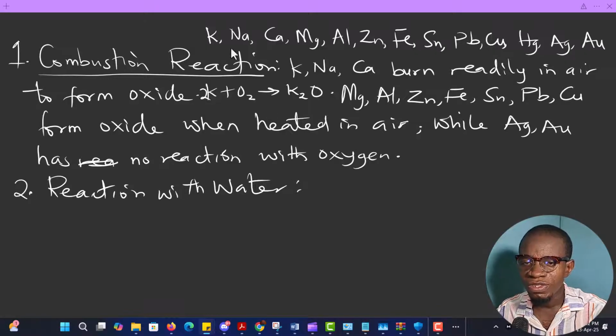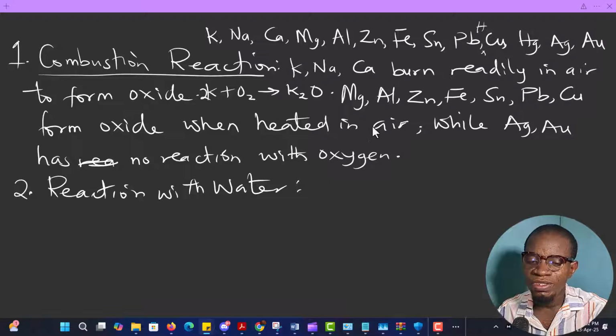Now, coming to this, I have potassium, sodium, calcium, magnesium, aluminum, zinc, iron, tin, lead. Between lead and copper, we're supposed to have hydrogen here. So it simply means that whenever these metals react with acid or water, the metals that are higher in the series, before hydrogen, always displace hydrogen from acid, even water. They can also displace hydrogen from a compound that has it.